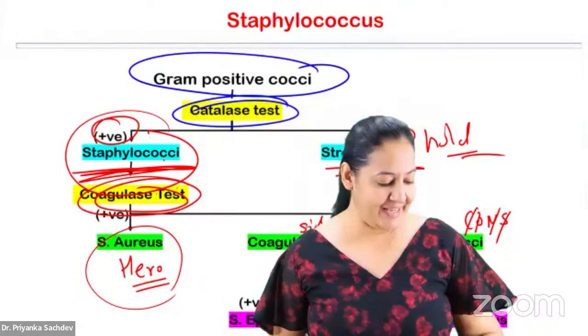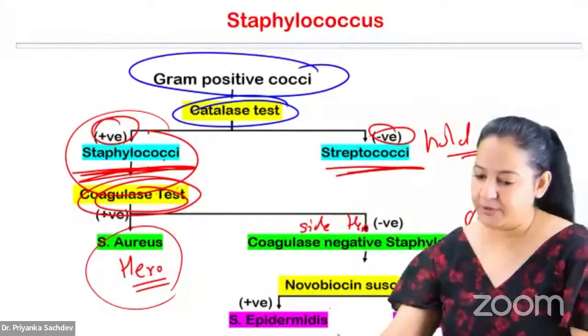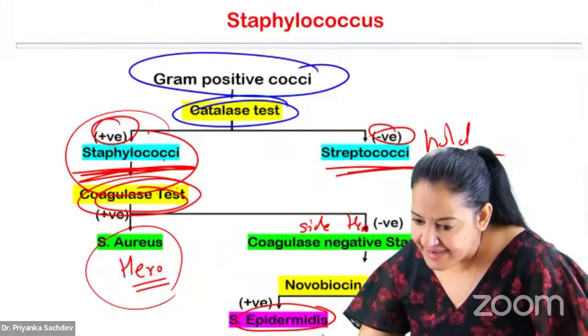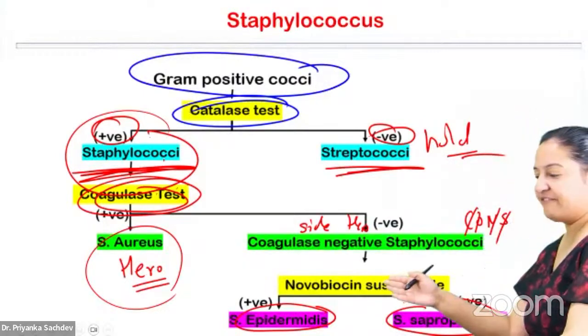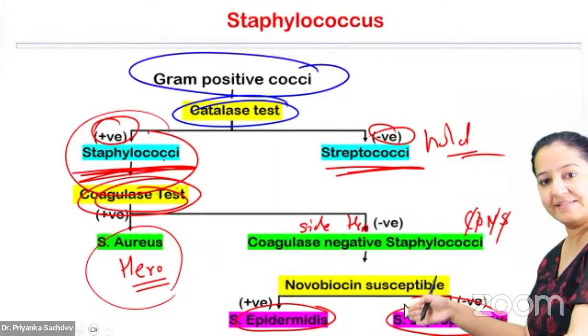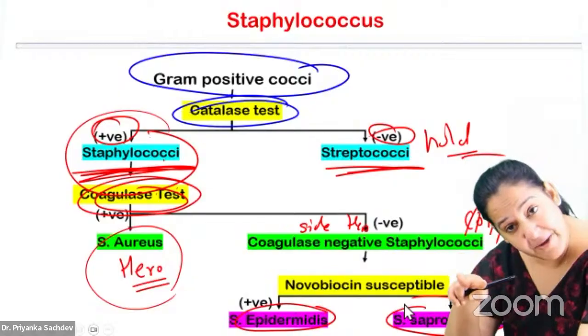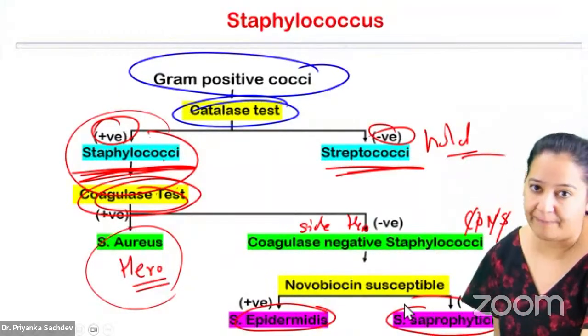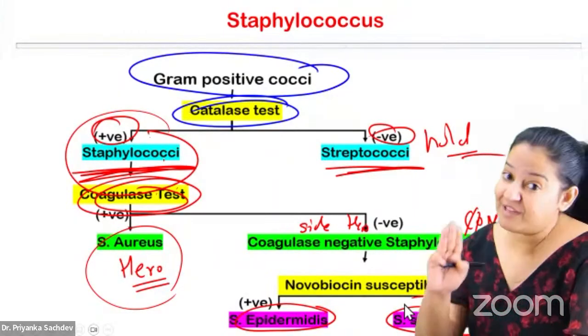Who are my 2 side heroes? We have Staph epidermidis and Staph saprophyticus. So how to differentiate these 2 side heroes from each other? We have the third and the last test.